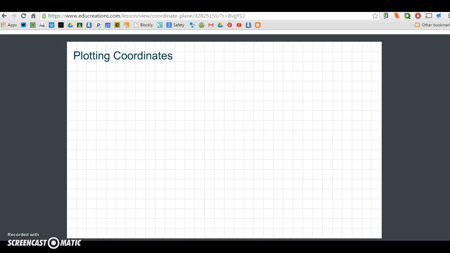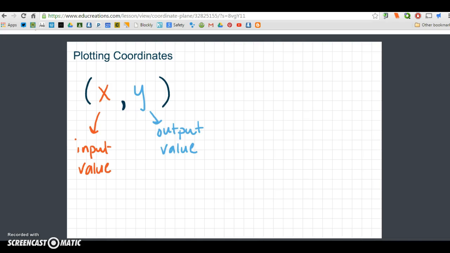When we talk about structure, all coordinates are always in parentheses. You're always going to find a coordinate in parentheses, and you're always going to see a comma in between. Inside the parentheses, you have an x coordinate and a y coordinate. X always comes first because this is your input value, and y will always be your output value.